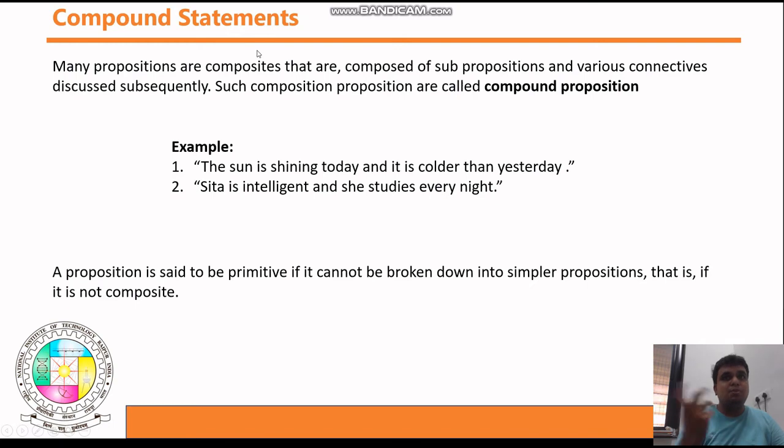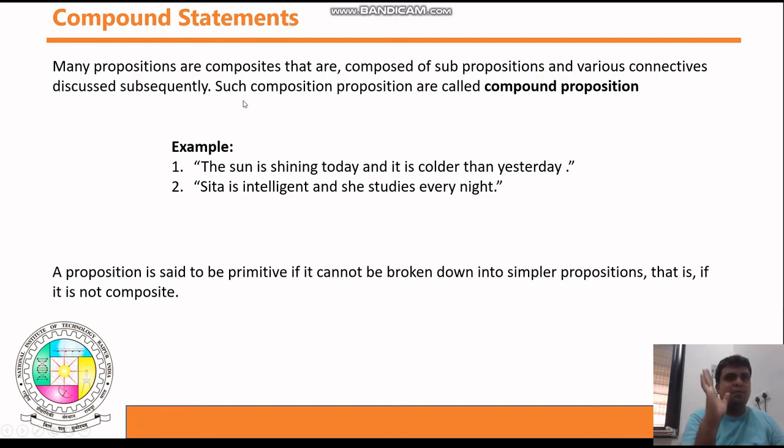Okay, so let's start with the compound statement. Many propositions are composite, that are composed of sub-propositions and various connectives discussed subsequently. Whenever you connect two propositions, you know that a proposition is nothing but a statement, then it will be converted to a compound statement, guys. To connect these propositions, you need to have some connectives, and those connectives we will discuss in the next lecture.